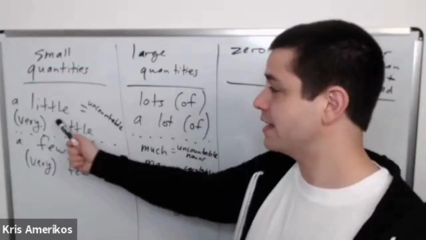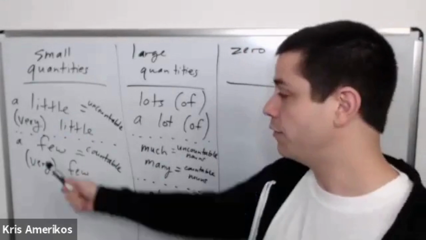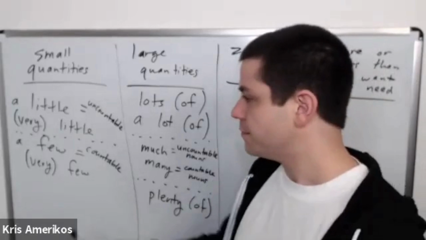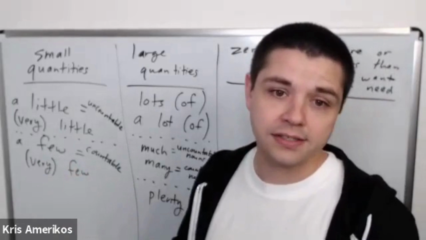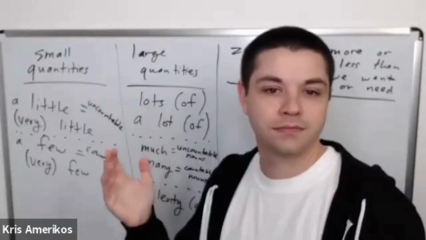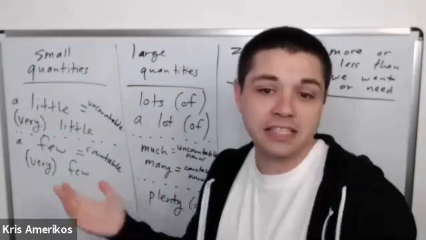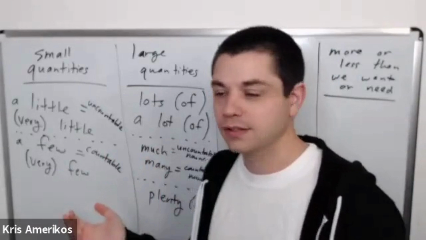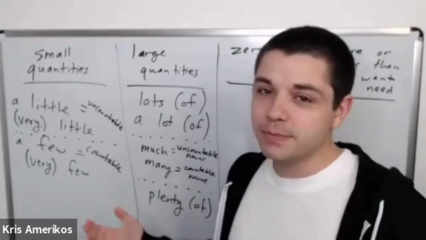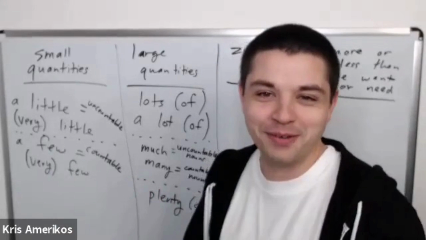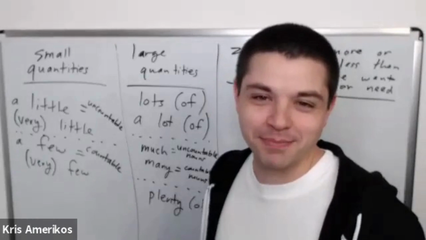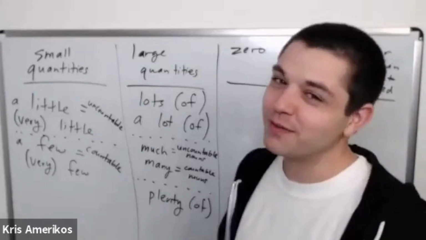Okay, so a little, very little. What's the difference when we say a little or very little? Or a few, very few? Let's take the example of friends. How many friends does he have? He has a few friends. This is a small number. 5, 4. He has a few friends, right? If we say he has very few friends, then this means that it's difficult for him to make friends. Not a lot of people are friends with this person, right? He has very few friends.